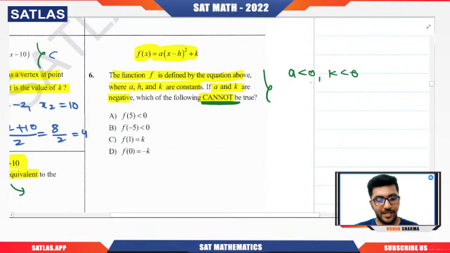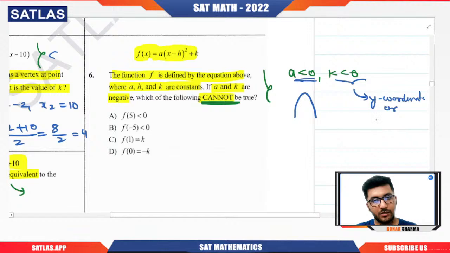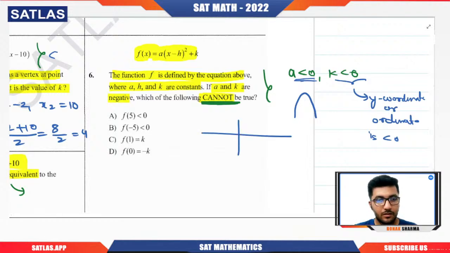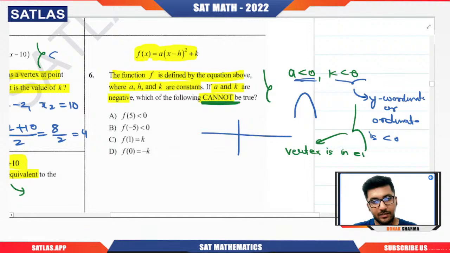If a is negative, k is negative, then we know one thing, that the graph will be in downward nature. If k is negative, that means the y coordinate, or we also call it the ordinate, is negative. That means the vertex is in either the third quadrant or the fourth quadrant.